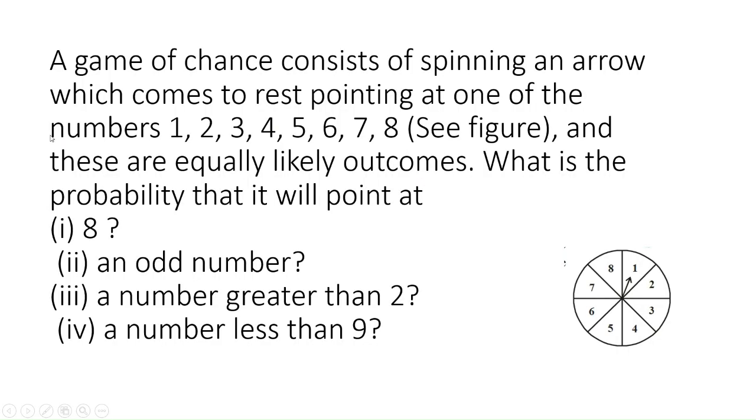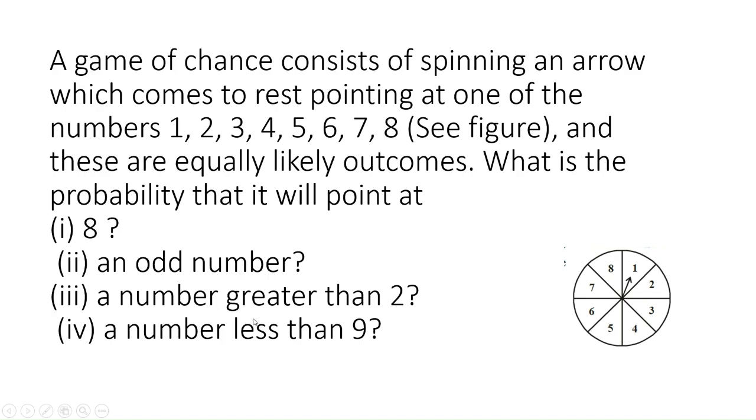A game of chance consists of spinning an arrow which comes to rest pointing at one of the numbers 1, 2, 3, 4, 5, 6, 7, 8. And these are equally likely outcomes. What is the probability that it will point at 8, an odd number, a number greater than 2, a number less than 9?